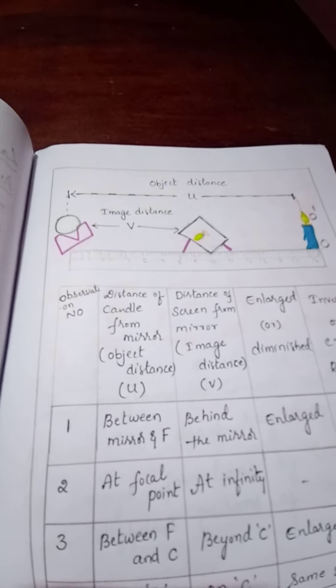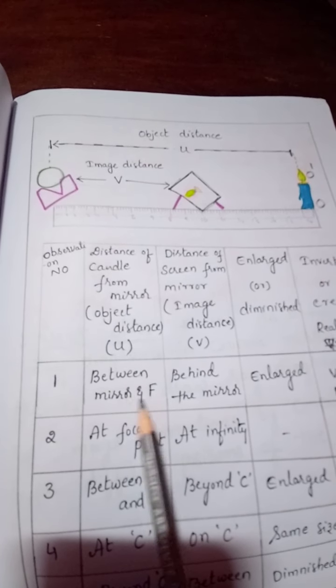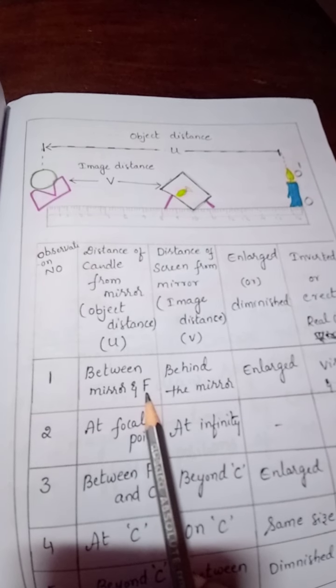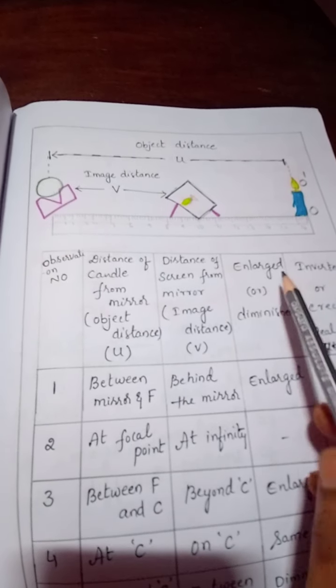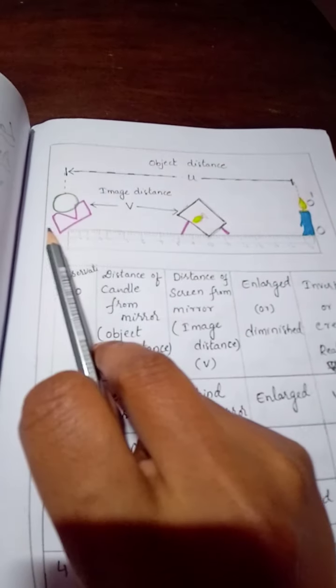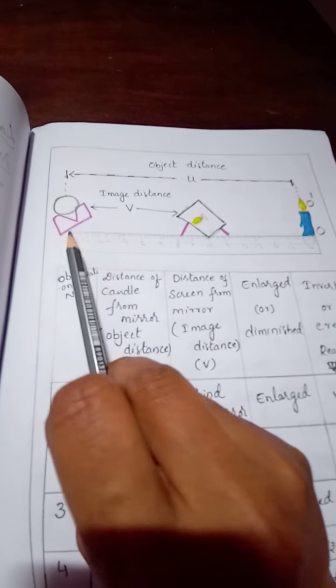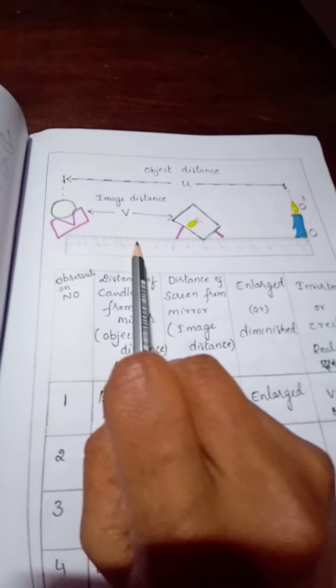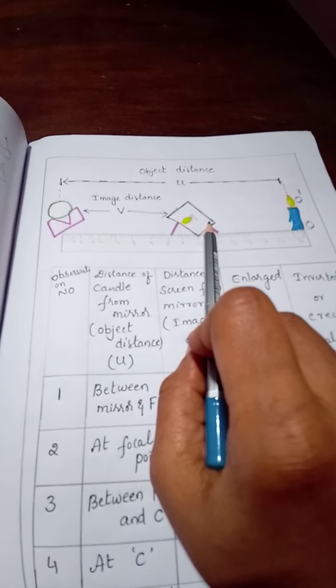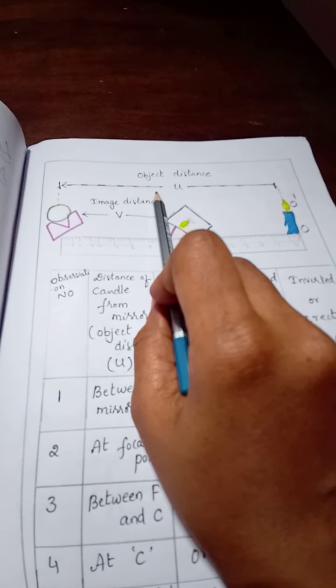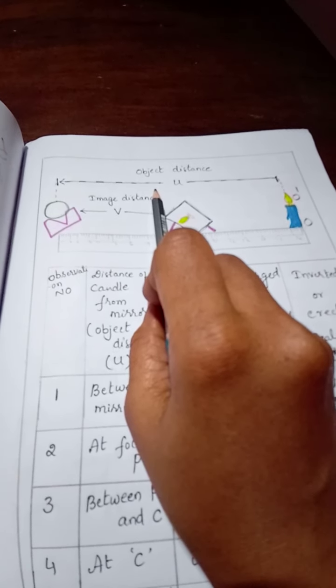Will you keep it at 10 centimeter, or less than 10 centimeter? Less than 10. Why? Our first observation is between mirror and F. Focal length 10 centimeter means focus is at 10 centimeter. That means we should take between 10 centimeter. Let us take 6 centimeter. Candle and mirror are kept 6 centimeter away from each other. So we kept the candle at 6 centimeter. Now take the screen. It reflects now, so we keep the screen here and we'll get the image.